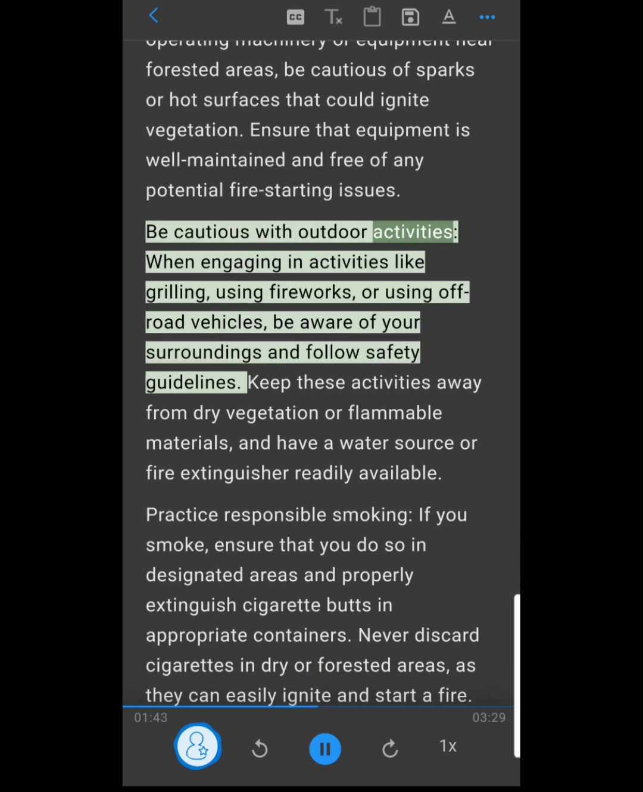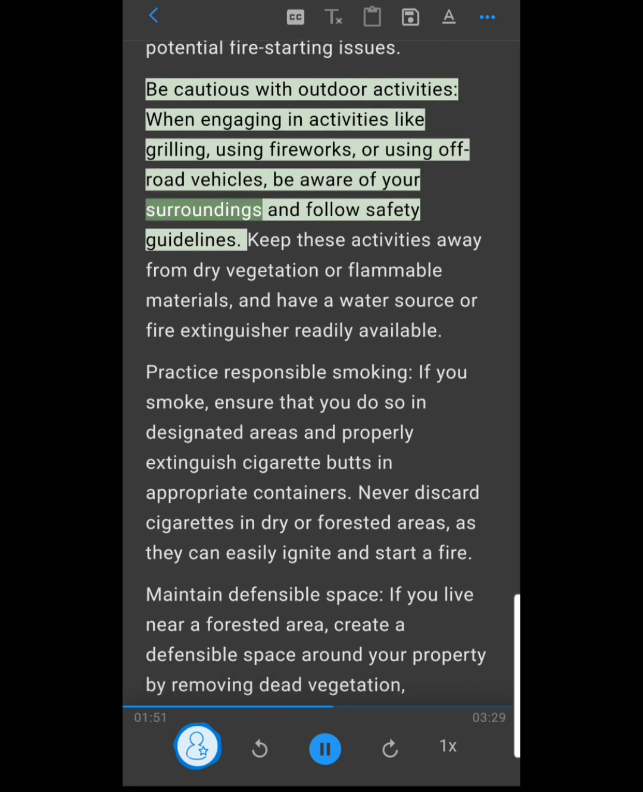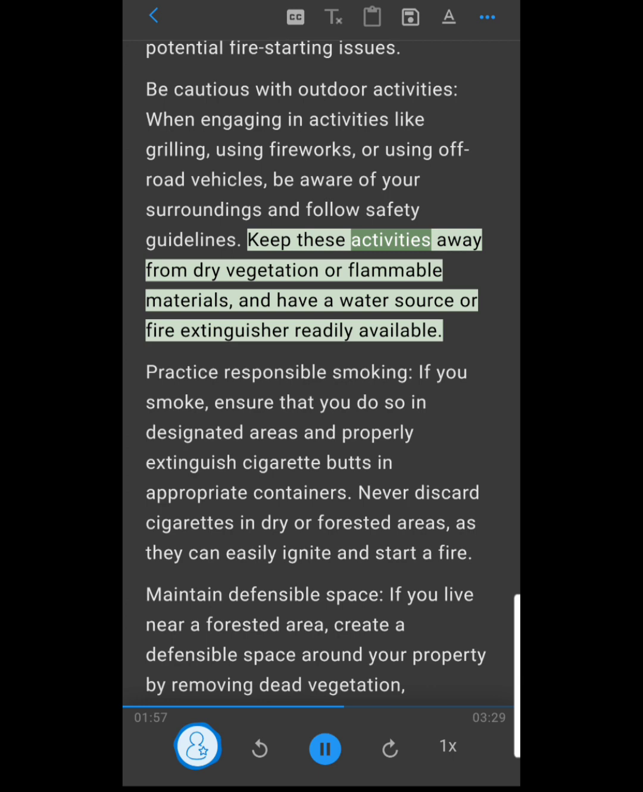Be cautious with outdoor activities. When engaging in activities like grilling, using fireworks, or using off-road vehicles, be aware of your surroundings and follow safety guidelines. Keep these activities away from dry vegetation or flammable materials, and have a water source or fire extinguisher readily available.